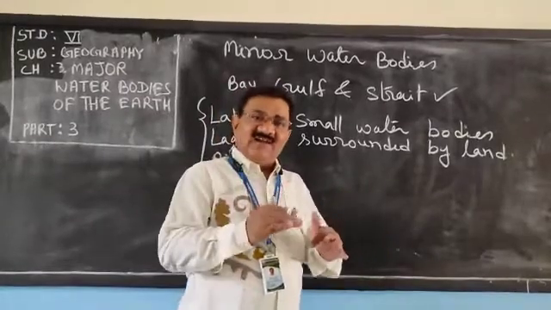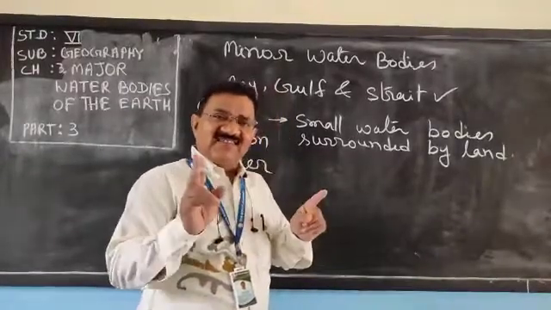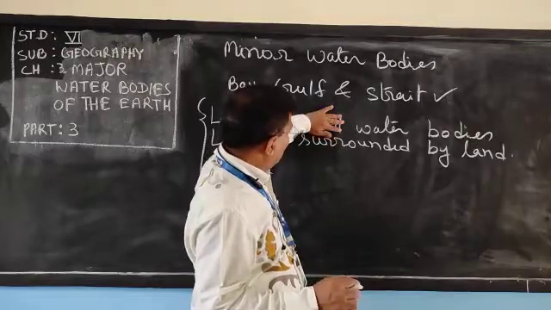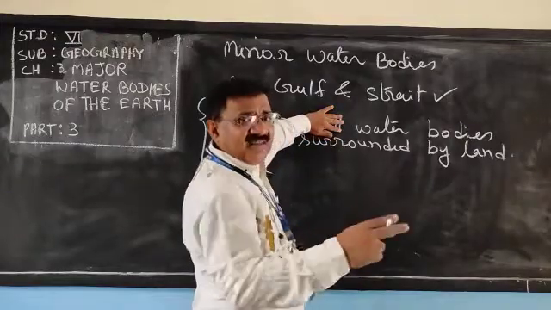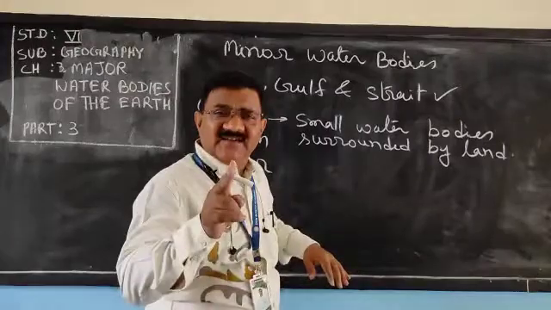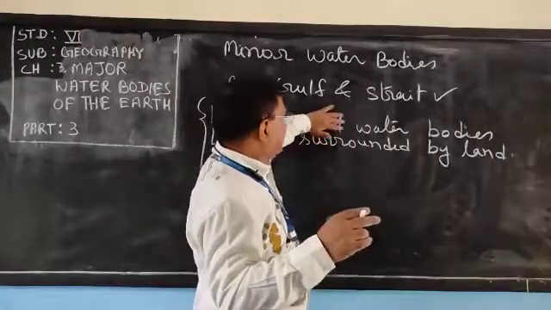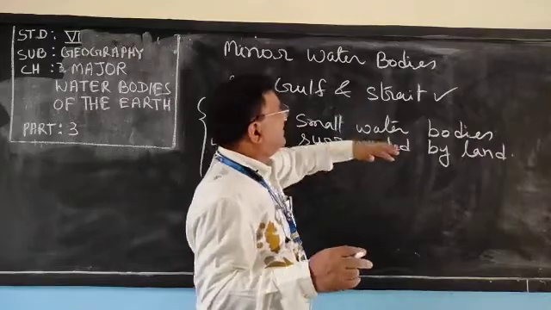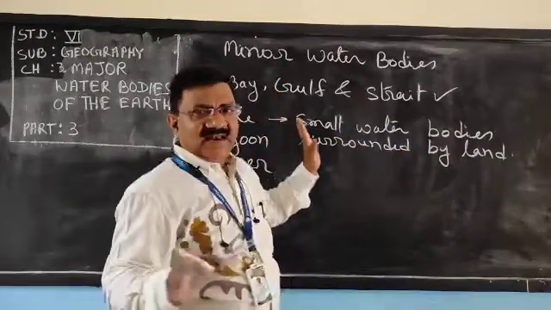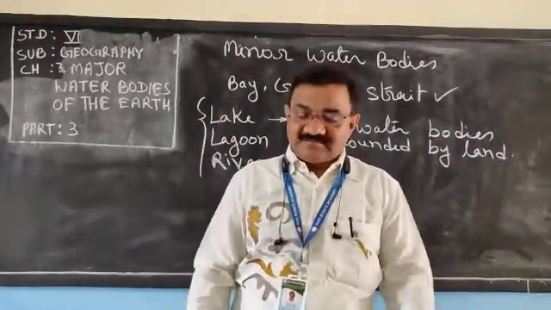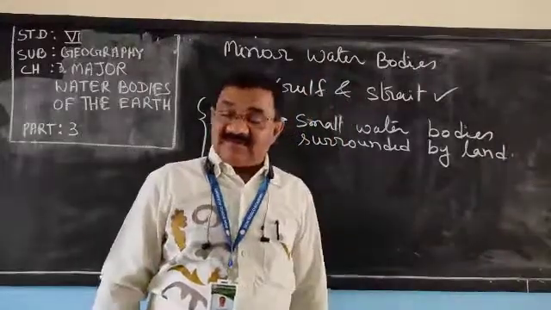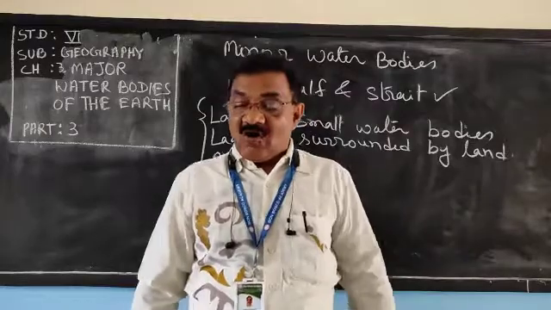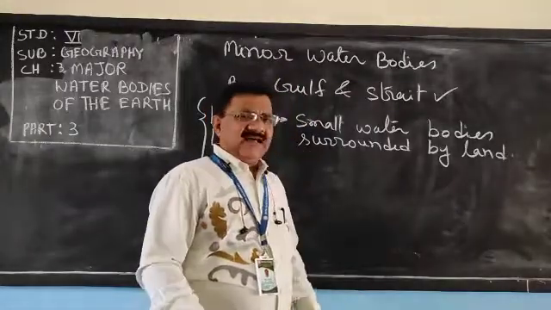It is a small water body, but the definition is the same. The only difference is size. If a large water body is surrounded by land, it becomes an inland sea, and a small water body surrounded by land becomes a lake. Understood or not? Many examples of lakes: Lake Baikal, Lake Superior, or Lake Titicaca.